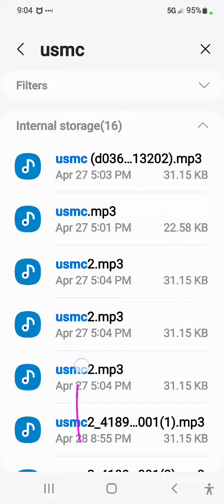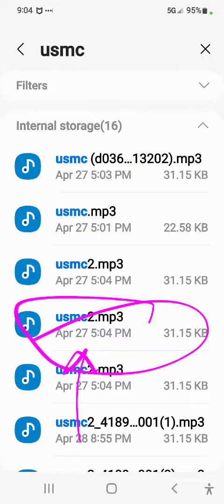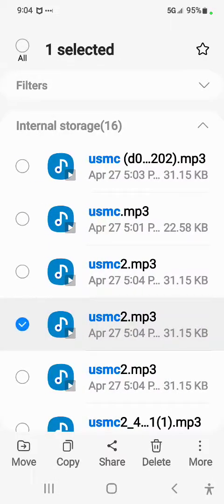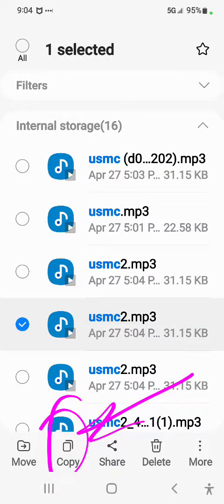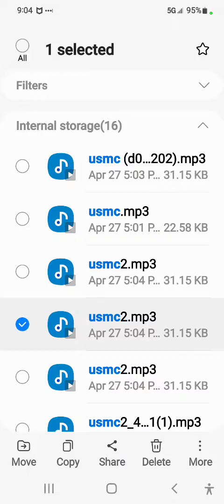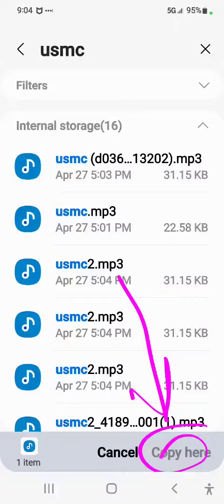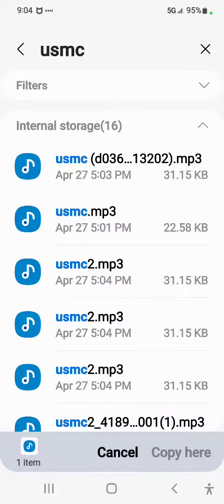That's the file you just downloaded from my text message. That's the attachment you saved. So long press on that and select copy. That right there, copy. Just select it. So we press copy. Now see how it says copy here, but it's dim. It's not black. It's gray. All right, we want to turn it black. We got to go somewhere where we can copy it to.